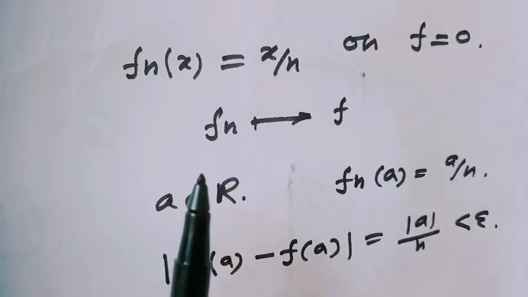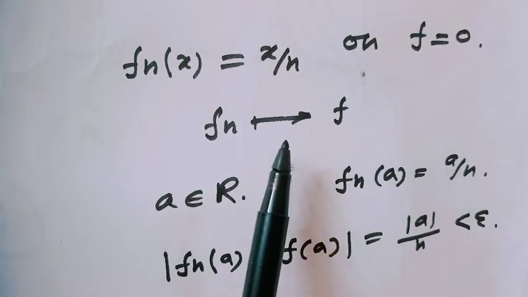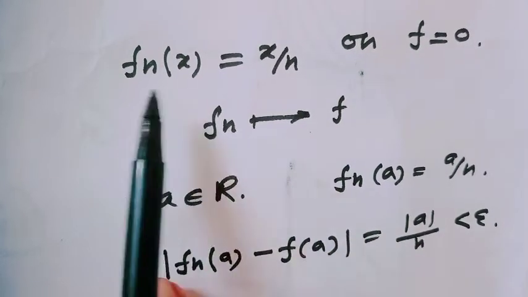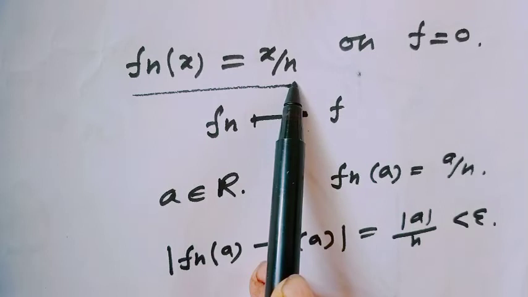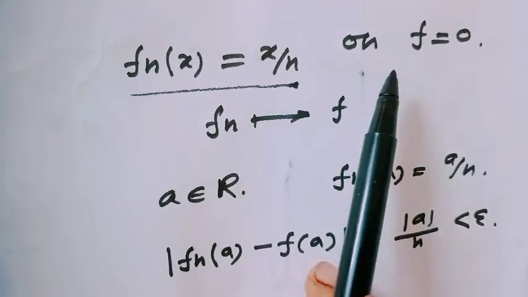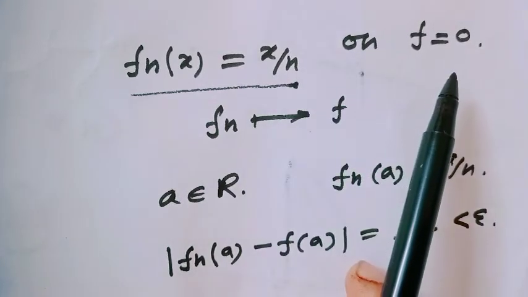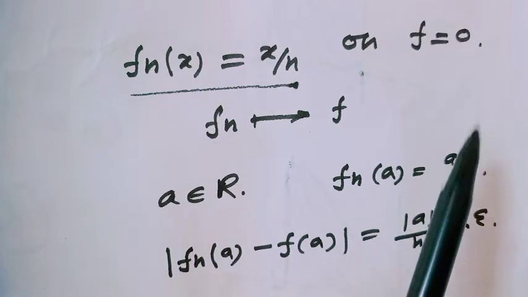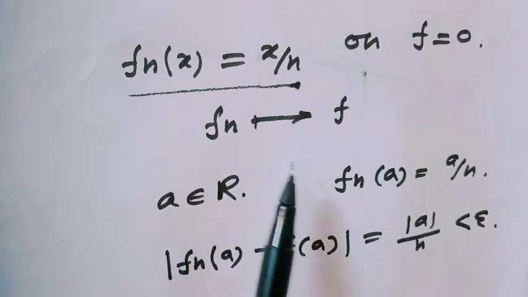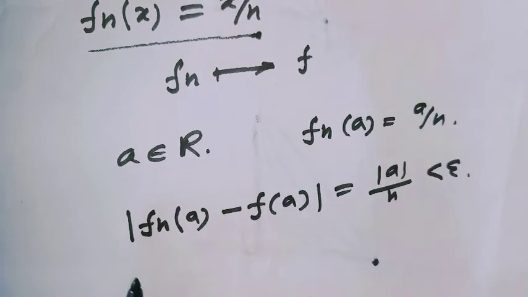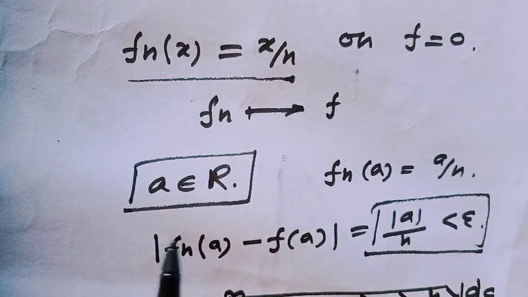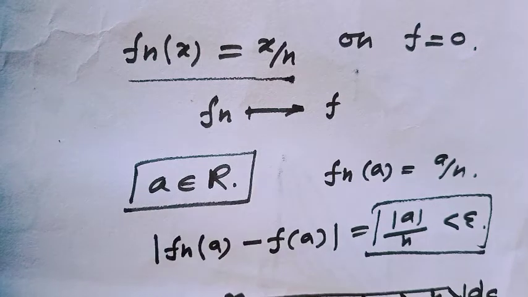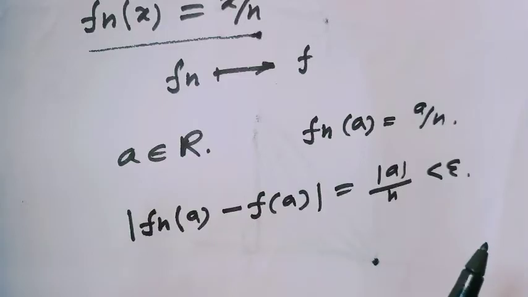Well, now if we want to apply the epsilon-delta definition to the sequence of functions f_n(x) equal to x over n, which I showed a few minutes ago, this converges pointwise to f equal to the 0 function. Here f_n converges to f. Then, to apply the epsilon-delta definition, at first consider any arbitrary number a. Consider a belonging to the real numbers. Then f_n(a) equals a over n.